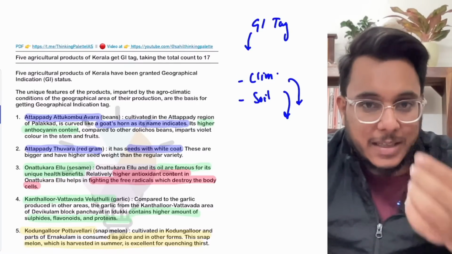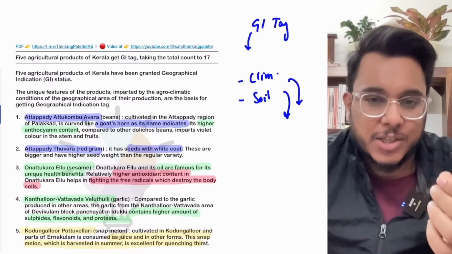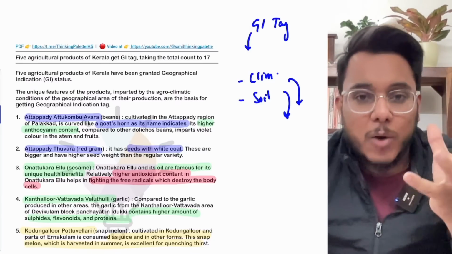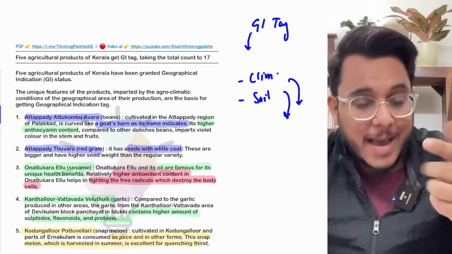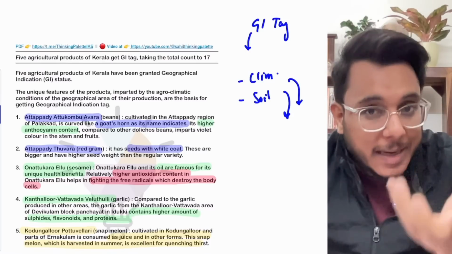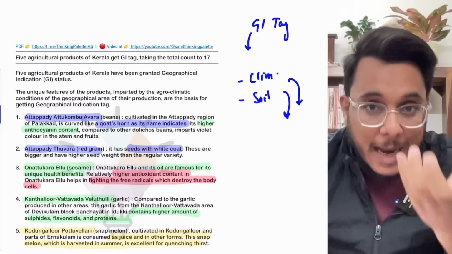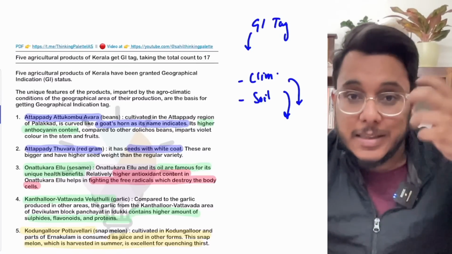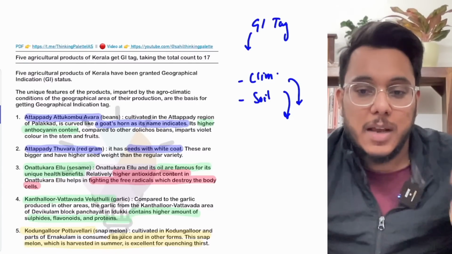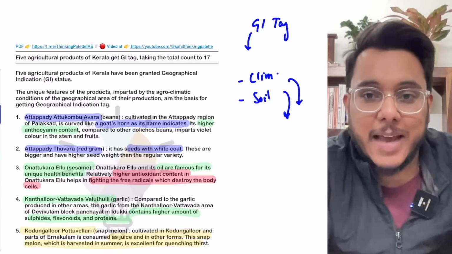For example, guys, Darjeeling tea has been given a GI tag. So only the tea that is growing around the region of Darjeeling can be sold as Darjeeling tea. That particular thing will give distinct marketability to that product, and will increase the marketability in the international markets. Okay, so the GI tags are given.